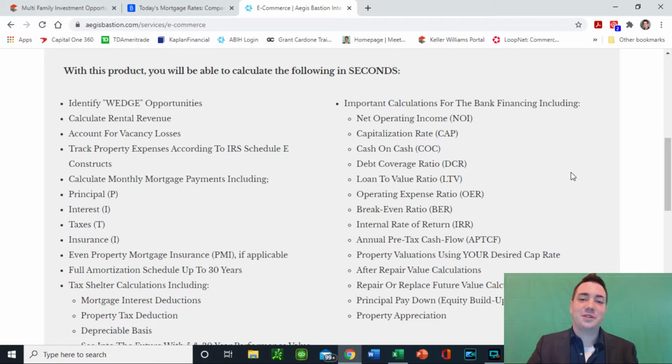A few of the things that it offers and does for you are some very important things. If you are looking for financing, dealing with a bank and mortgages, you are going to want to know these ins and outs as soon as possible, because the more information at your fingertips, the more effective you're going to be in looking for properties and executing on owning them. The big thing here is this right-hand column.